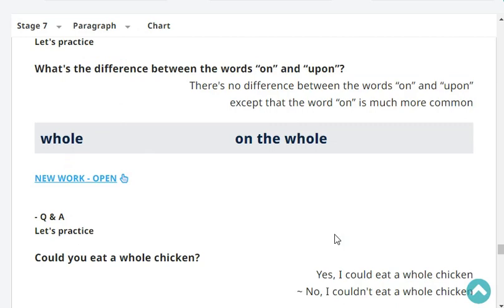What's the difference between the words on and upon? There's no difference between the words on and upon, except that the word on is much more common. Very good.